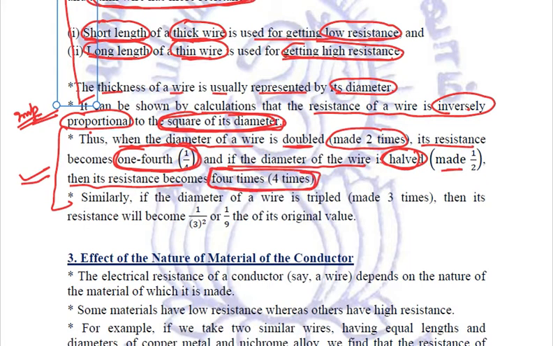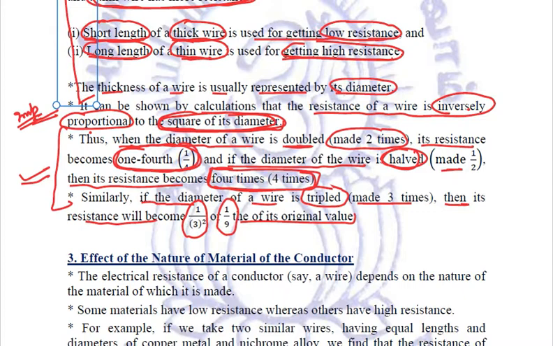times. In the same way, if the diameter of a wire is tripled, made 3 times, then its resistance will become 1 by square of 3, that means 1 by 9th of its original value. So this is quite important to relate and remember that the resistance of a wire is inversely proportional to the square of its diameter. Got it? So this was the second factor on which the resistance of a wire depends.